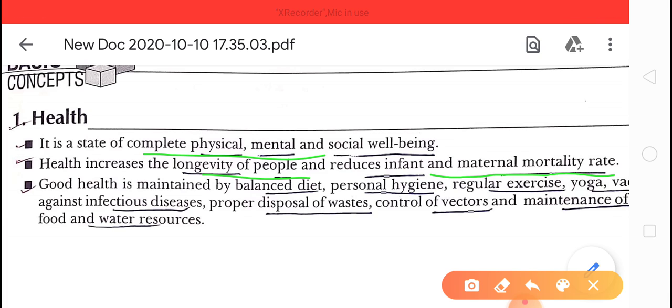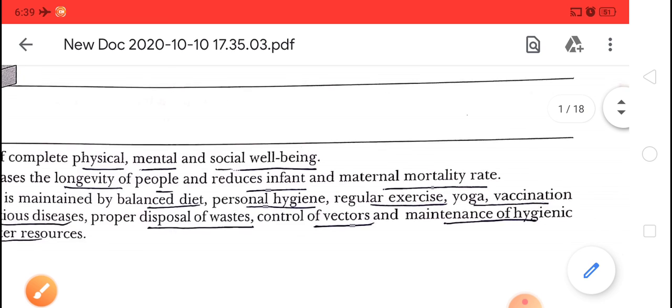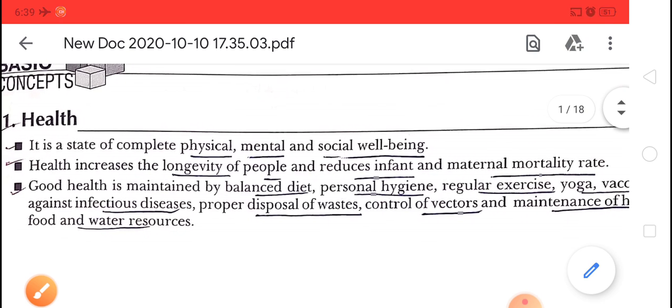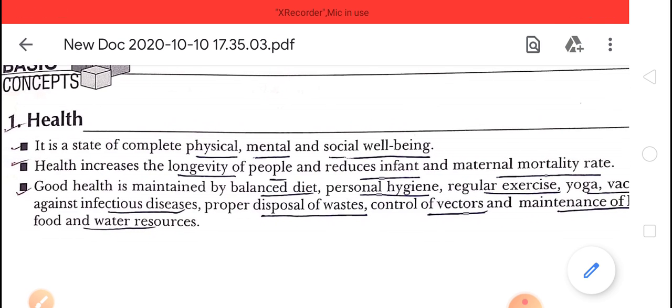Okay, maintaining personal hygiene is also an important thing. Personal hygiene, regular exercise, yoga, vaccination against infectious diseases, proper disposal of waste, control of vectors, and maintenance of hygienic food and water resources.